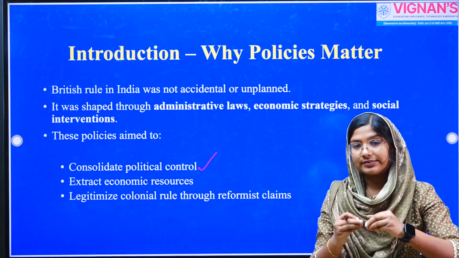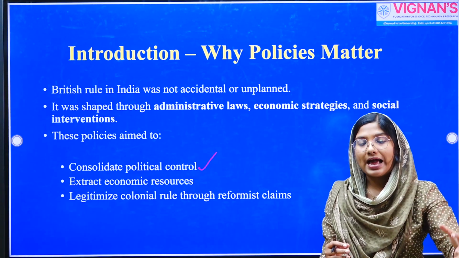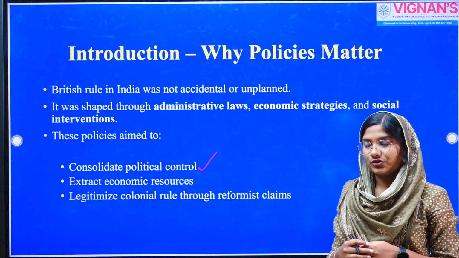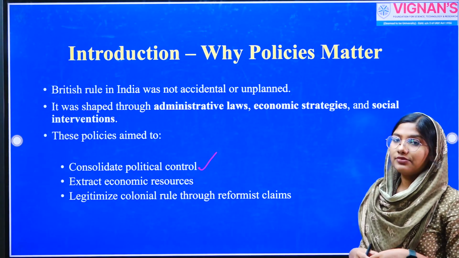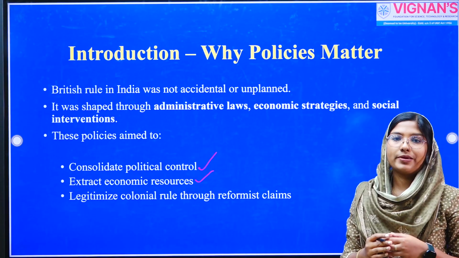So they wanted to establish their control over the kingdoms through carefully planned and executed policies such as Doctrine of Lapse, Subsidiary Alliance, etc.